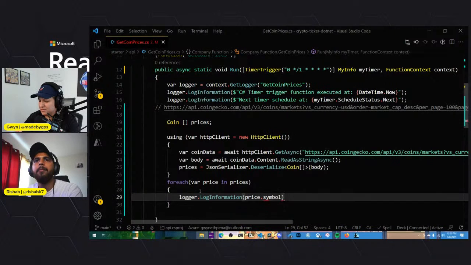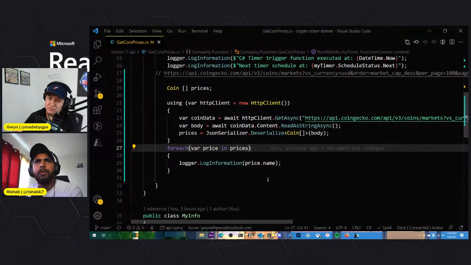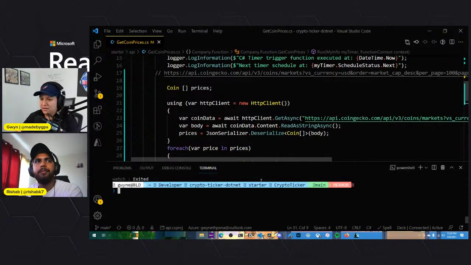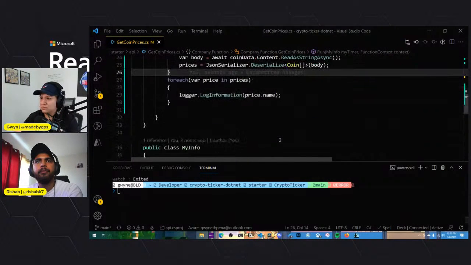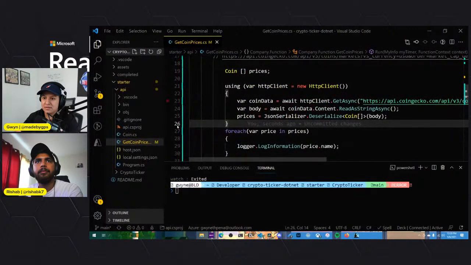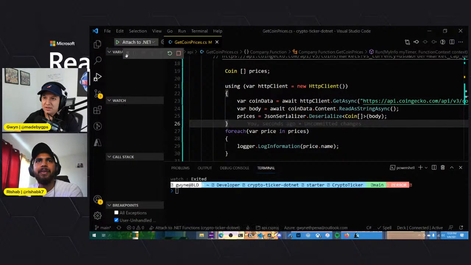Yeah, I guess that would be easier. Maybe name. Do we have name? Yeah, we have a name too. We'll just print the console of each coin, right? So now we should be able to run this. Let's see what errors we get. That's the fun part. Run here.